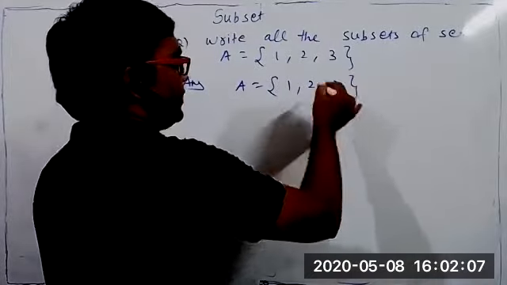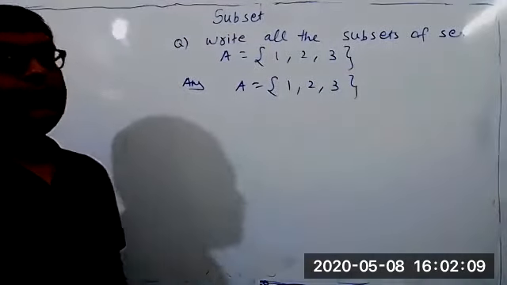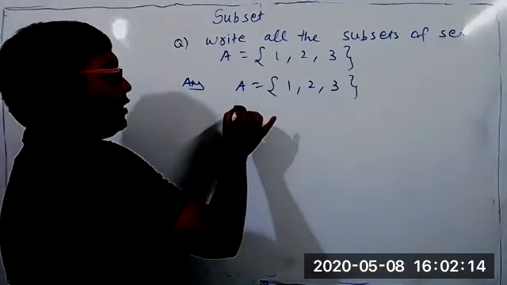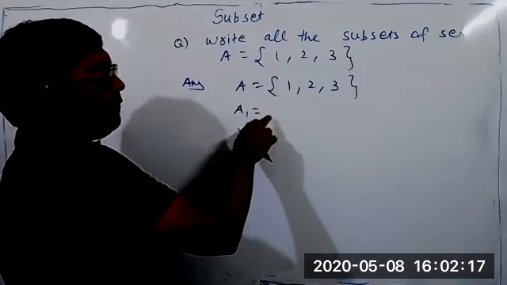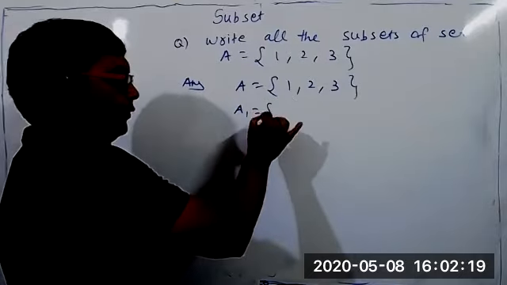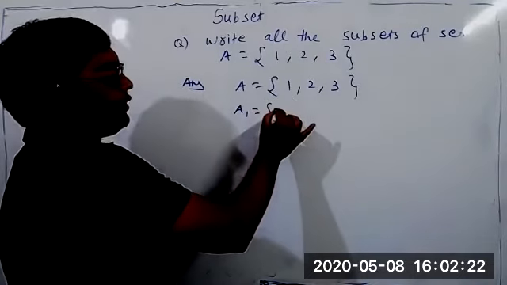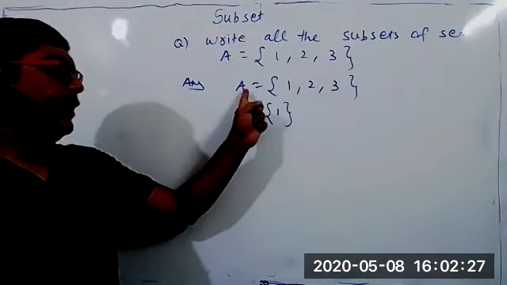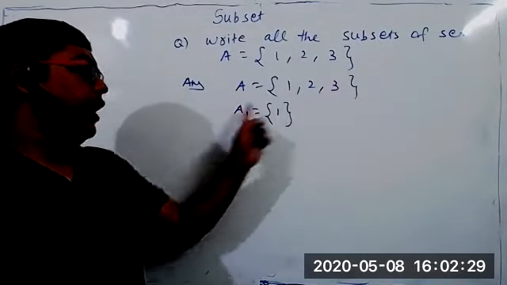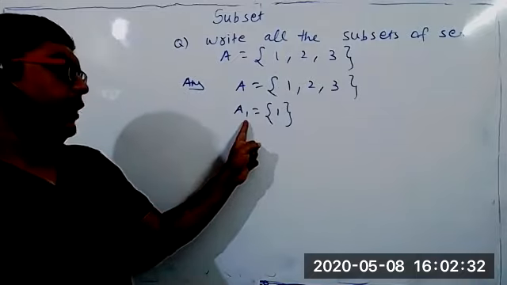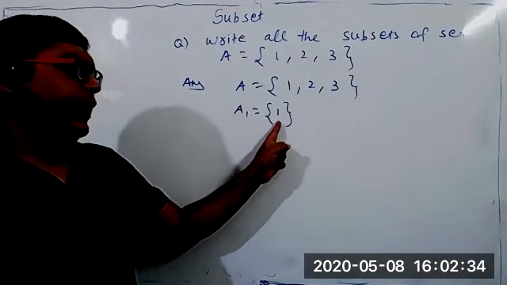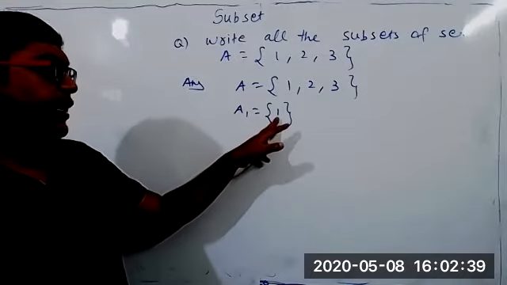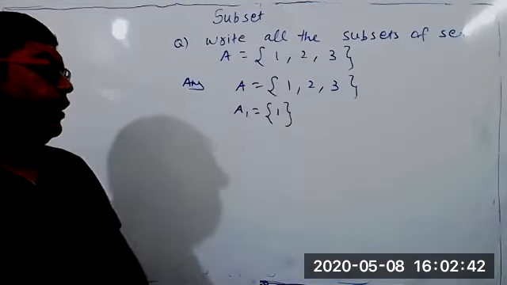So what are the various subsets of set A? But what happens, students? Subsets are also sets only. So suppose I write the name A1. The first subset of A will be the set which contains element 1. Now we have two sets: set A, which is {1, 2, 3}, and set A1, which contains only one element, 1. Obviously you also agree that set A1 is a subset of A, because all the elements of set A1 are present in set A.